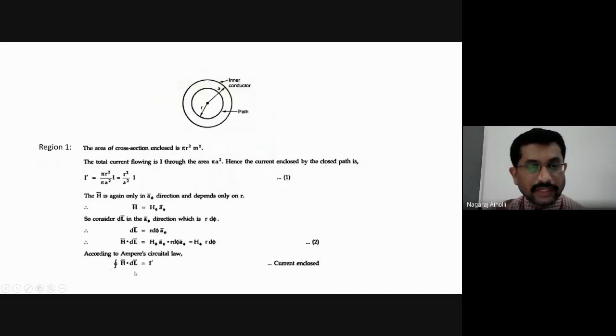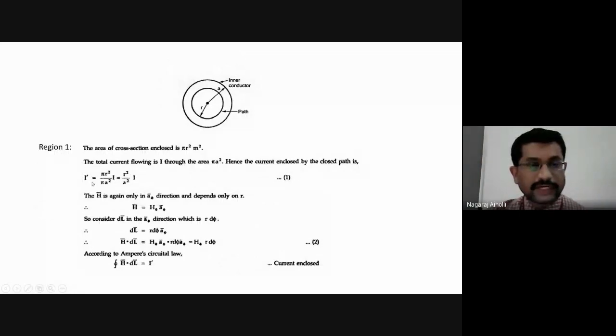So the closed line integral of H bar dot dl bar is the closed line integral of H phi R d phi. This is equal to I dash. What is I dash? I dash is equal to R square I by A square. Write it as R square I by A square.